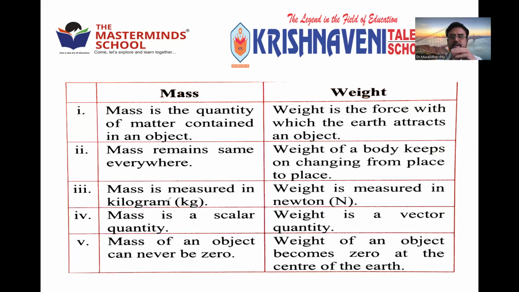You can add what you already wrote: spring balance, common balance, fundamental quantity, derived quantity, scalar quantity, vector quantity. Formula W is equal to mg. You can write for mass also, M is equal to W by g. So many things you can write for mass also. Again, from F is equal to MA, you can write M is equal to F by A. From the formula of density also you can find out mass.